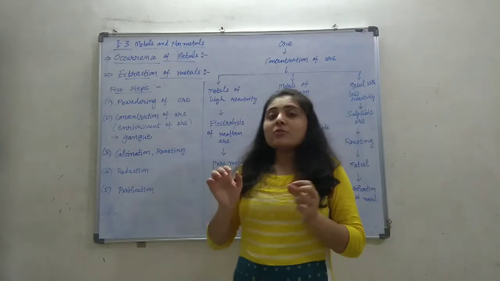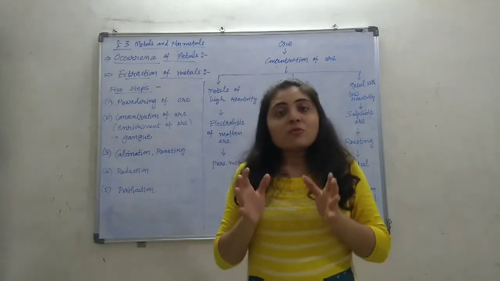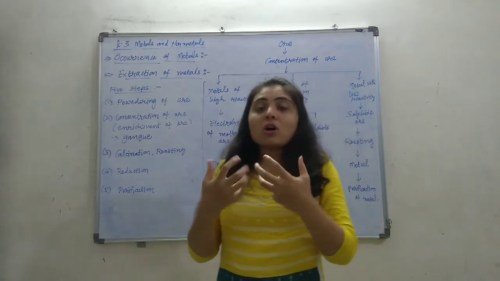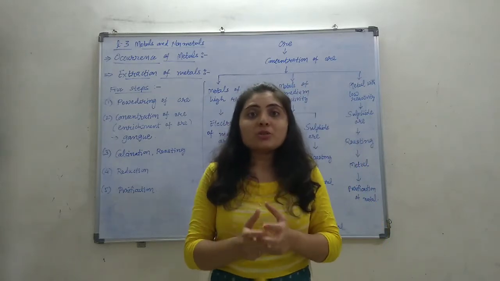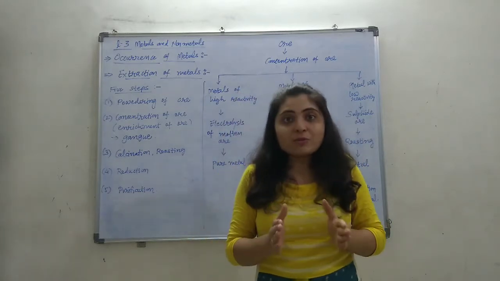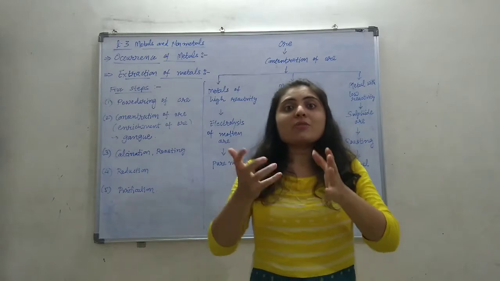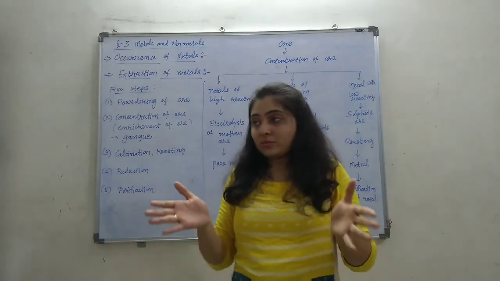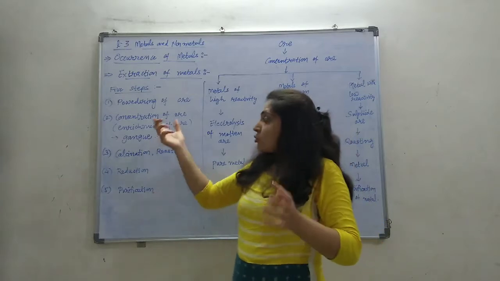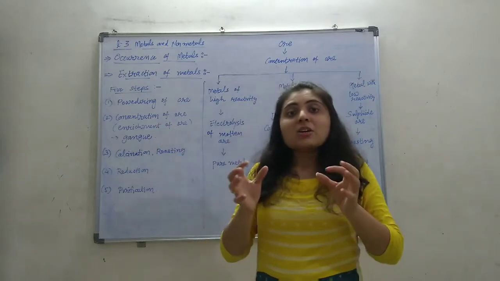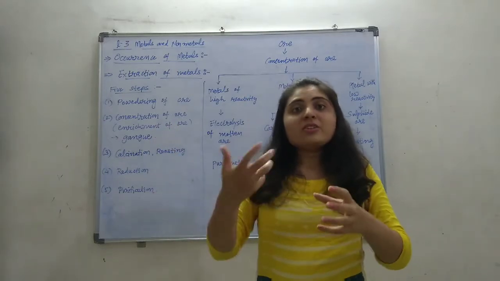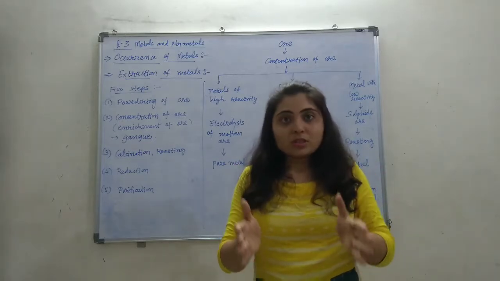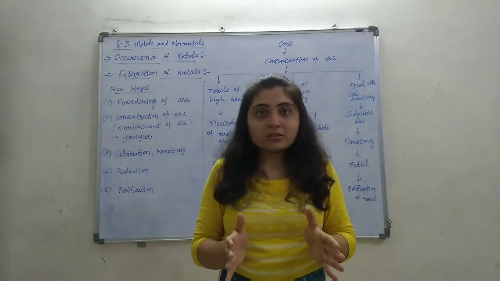So in the second step we have to enrich, we have to concentrate our one particular metal. Okay, if we want the iron from it, we have to enrich our iron ore in our sample. So concentration of ore means we have to increase the amount of one particular metal compound, the metal we want to extract, right?